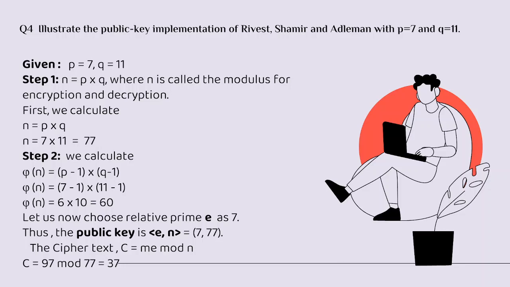Step 2: we calculate the value of phi of n, that is (P minus 1) into (Q minus 1). So we finally get its value as 60. Now let us choose a relatively prime e as 7. Thus the public key is (e, n), that is (7, 77), and the ciphertext C equals M^e mod n, that is C equals 9^7 mod 77, that is 37.